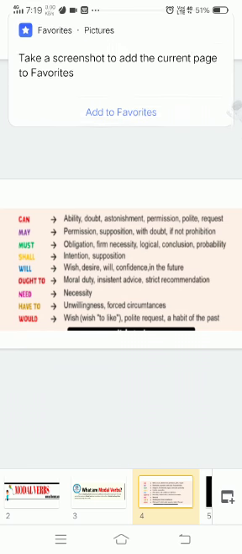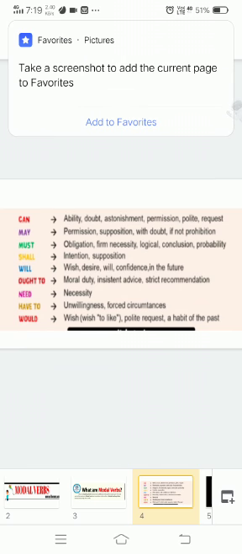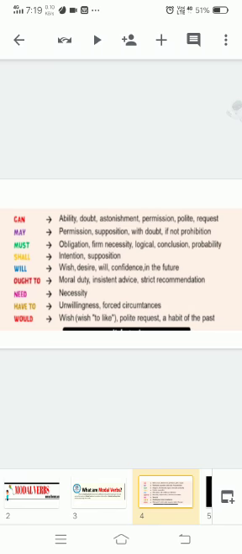We will also talk about will. Ought to: moral duty, insistent advice, strict recommendation. Need: necessity. Have to: unwillingness, forced circumstances. We say you have to do, so this is a forced circumstance. We say would, wish to, polite request, a habit of the past. So we have these: can, may, might, shall.